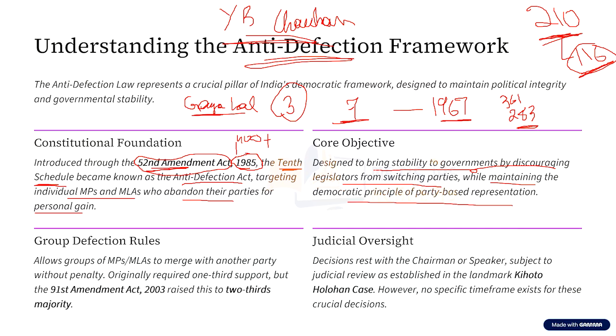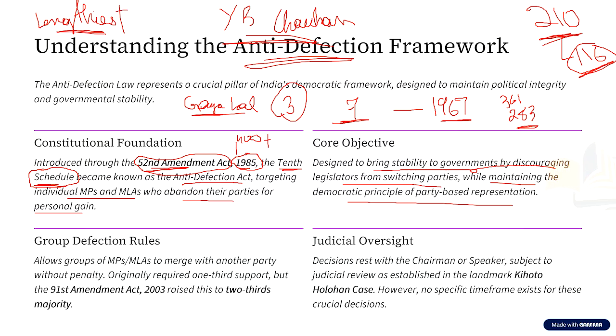Now, before continuing, let us try to understand what this schedule is. A schedule, in simple words, means the explanation of various articles or provisions present in the Constitution. For example, if we go on adding explanation to all the articles, then the Constitution is going to become too bulky. Already, the Indian Constitution is considered the lengthiest constitution in the world. If the schedules are also added next to the articles themselves, then the Constitution is going to become even lengthier.